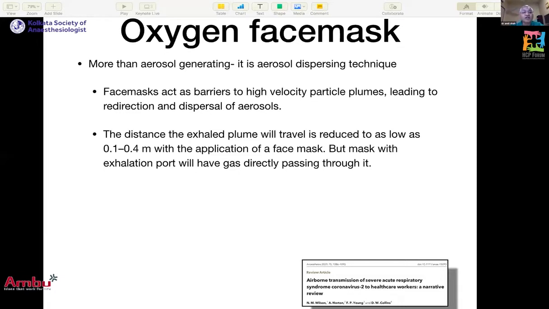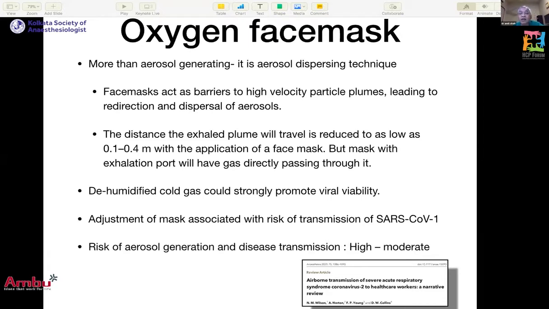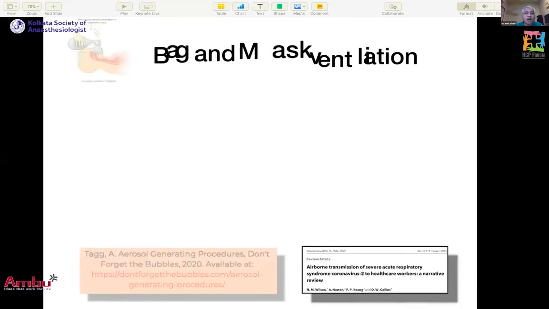But if you have a mask which has an exhalation port, the risk remains the same. Then the plumes will go to the 2 meter distance. Dehumidified cold gas could strongly promote viral viability, so that is against this particular procedure. And adjustment of the mask was associated with risk of transmission in SARS-CoV-1. So the risk of aerosol generation can be considered high to moderate, since it is reducing the plume. If you have a proper mask, yes, the plume distance can be reduced, but dehumidified and cold gas could create a problem. So you should be careful while you are adjusting or applying the mask.